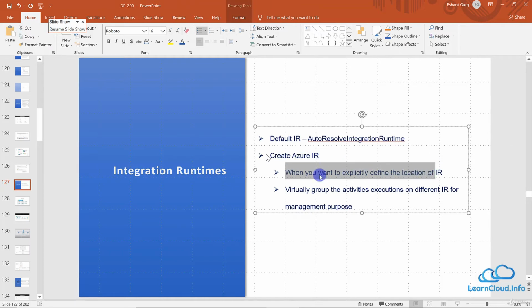integration runtime. Or maybe there's some management purpose, some requirement where you want to group some of your activities and execute them on a particular integration runtime, maybe for security reasons, or maybe for whatever reason. If there is some such requirement, then also you can create a separate Azure integration runtime. So I hope this has cleared the concept of integration runtime. In the next lesson, we will be discussing triggers. Thank you.